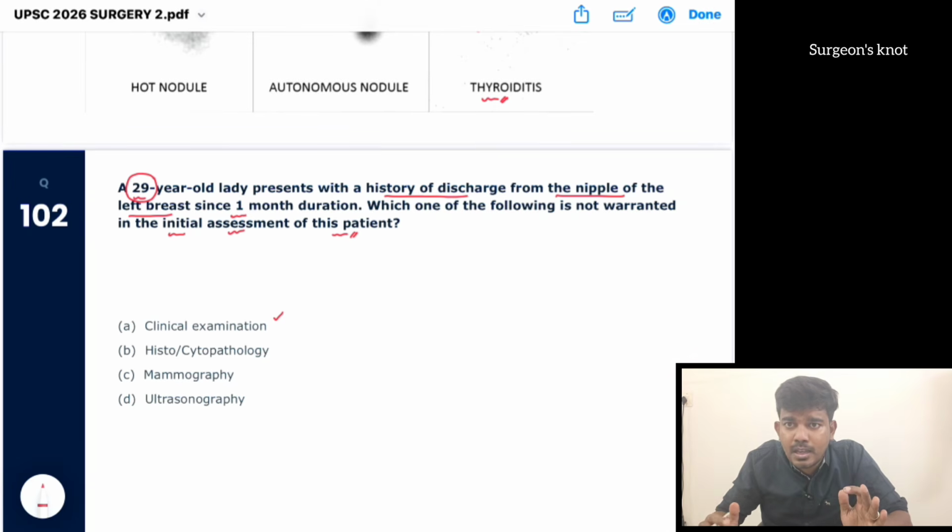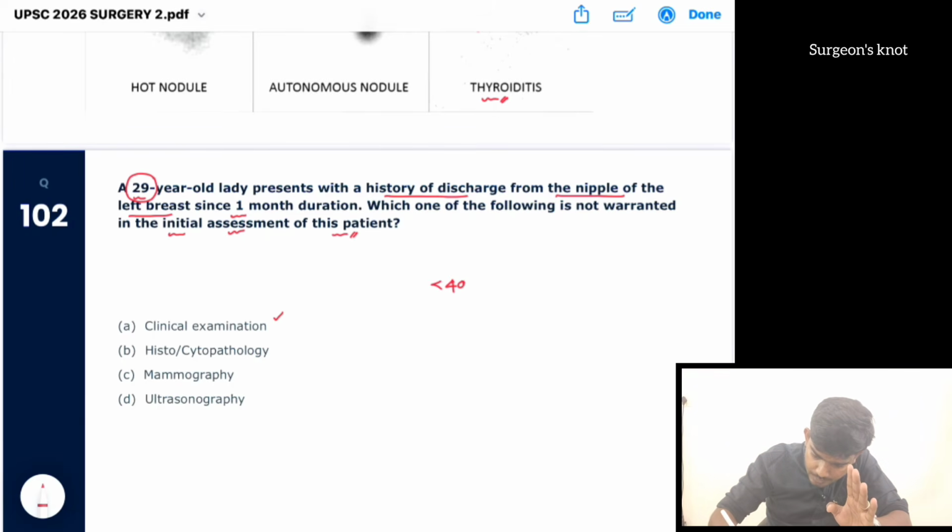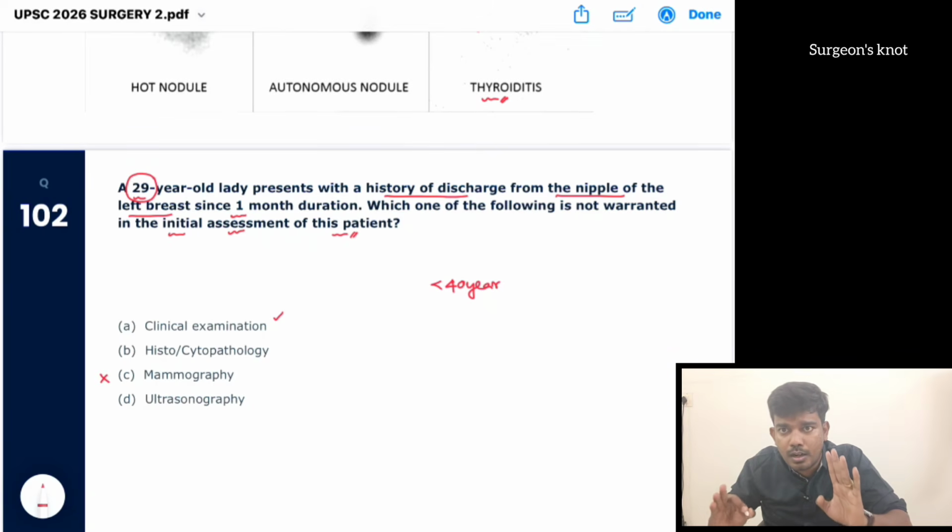More than 40 years only we are going to go for mammogram. Because less than 40 years patients will be having a dense breast, so through that mammogram will not be seen properly, so we are going to go for an ultrasound. Here the patient's age is less than 40 years. So the concept of mammogram has to be ruled out. This is also a controversial question.